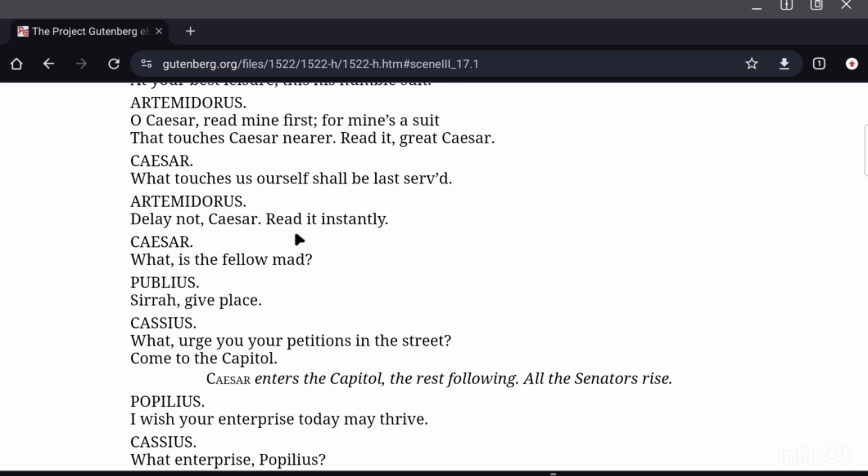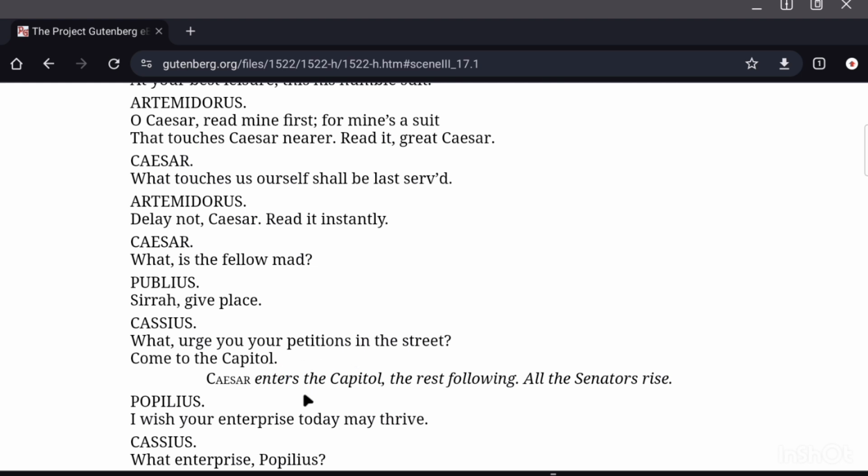Caesar says, "What, is the fellow mad?" Publius: "Sirrah, give place." So now the conspirators, among them Publius is also one, try to throw Artemidorus out of Caesar's sight as soon as possible. Cassius: "What, urge you your petitions in the street? Come to the Capitol." Do not hand over your petitions to Caesar in the street in this manner.